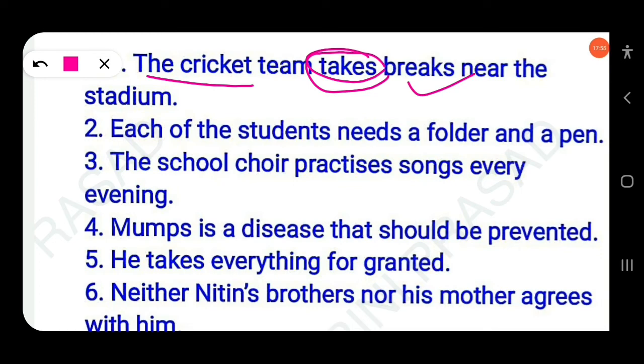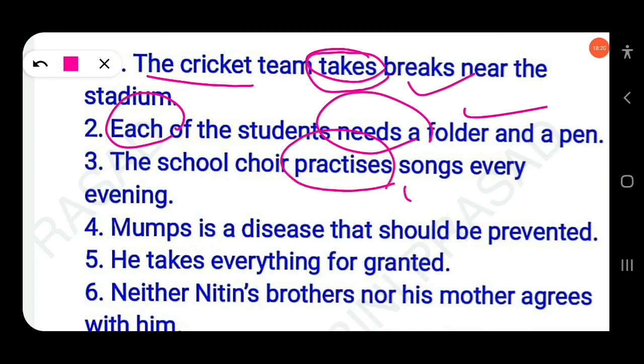Then next, each of the students. When a sentence starts with each of or everyone, the verb must be singular. You have to just add s here. Okay. Each of the students needs, not need, a folder and a pen. Then next, the school choir practice songs every morning. The school choir practices. Okay, you have to add s.